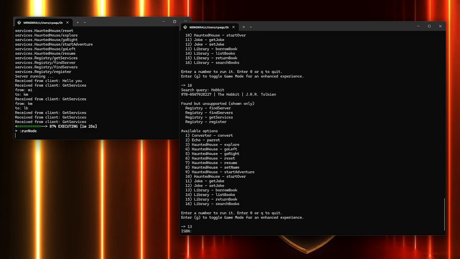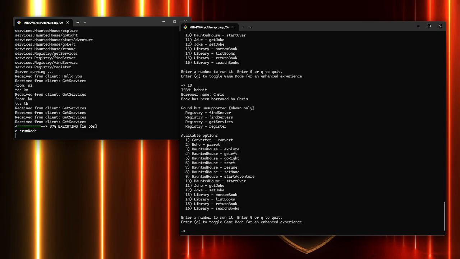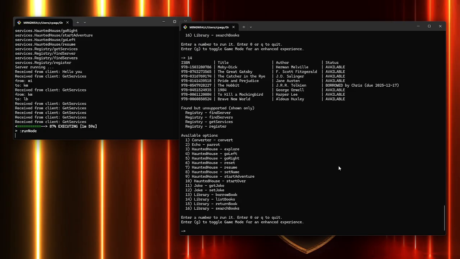I got really tired of typing in the ISBN over and over. So basically, we put in a text string. It will maintain the protocol and submit it as an ISBN first. If that fails, it'll then resubmit it as a search. If that search comes back and only has one result, then we suspect that's the one the user actually wanted. We grab the ISBN, we send a new request, and we actually do borrow it. That is how Chris is going to borrow The Hobbit without typing in an ISBN. Looking at the list, we can see borrowed by Chris and with a due date.